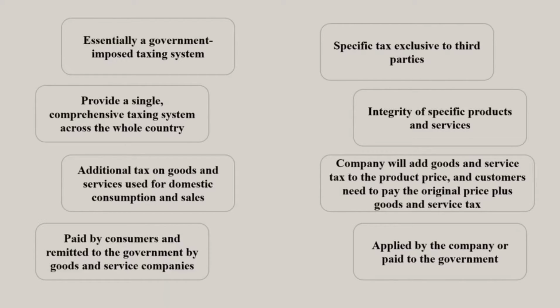Then the company will add goods and service tax to the product price, and the consumer needs to pay the original price plus goods and service tax, which is equal to the GST. Then the last point about it is that the GST is applied by the company and paid to the government.